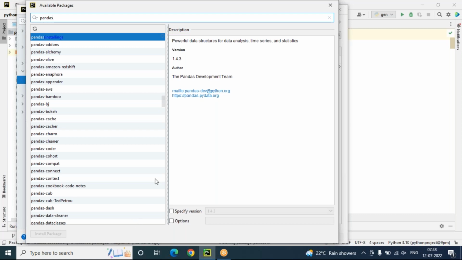Look at the description of pandas: a powerful data structure for data analysis, time series and statistics. So this is what we use from the Python data analysis point of view. And after that, how to install matplotlib also? It takes time to install. In your computer also you can do the same thing.